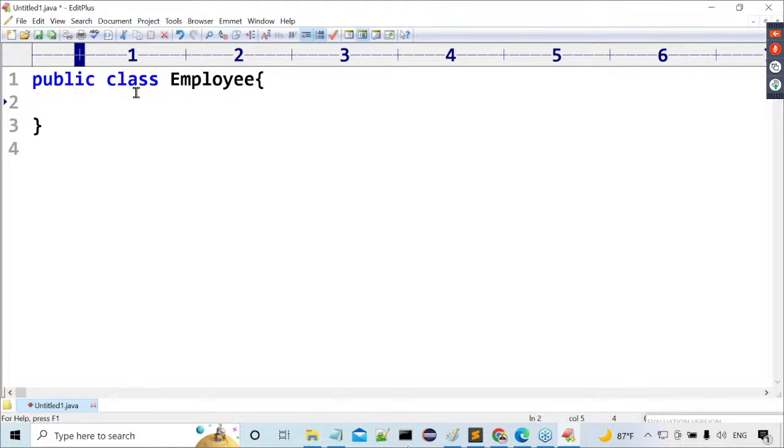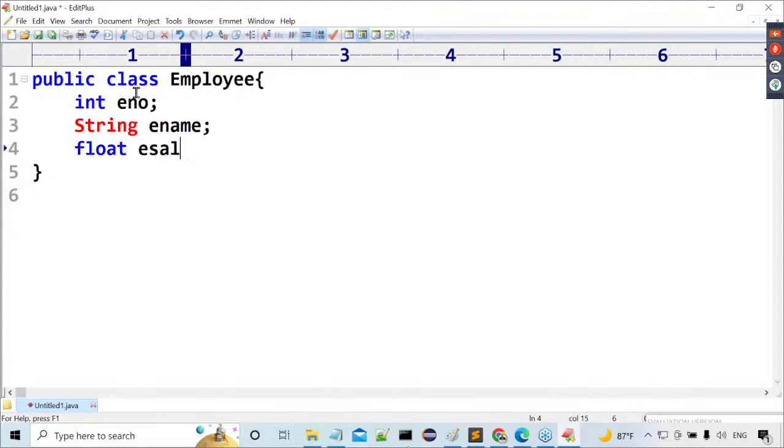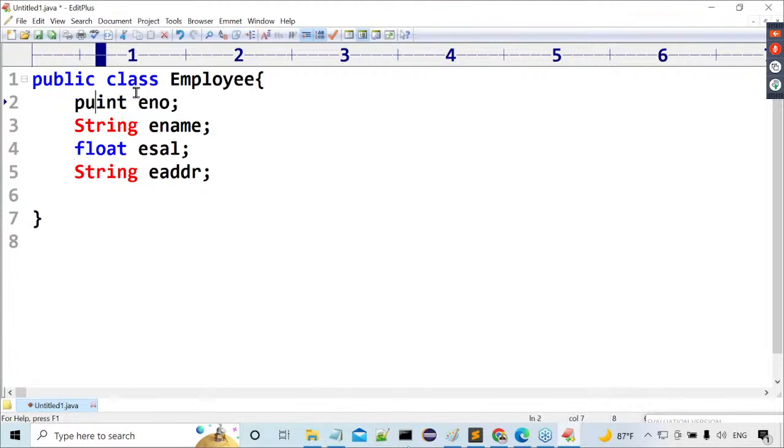Simple program. Now for this Employee, what I want to take here: int eno, string ename, float esal, and string eaddr. Only these details I have taken as variables. Let me declare all these variables as public. Why? Because I want to use them.